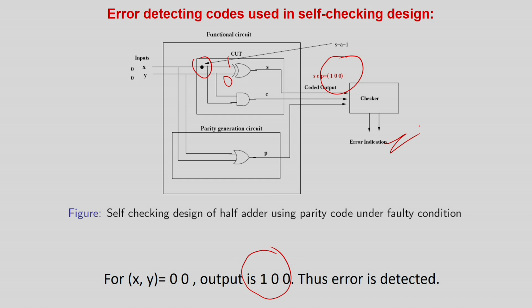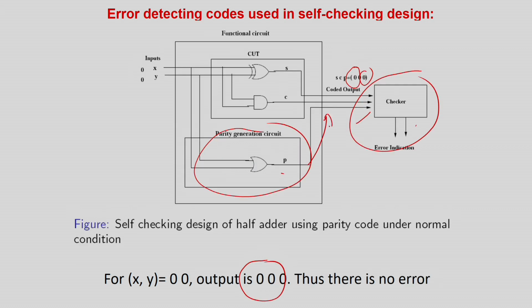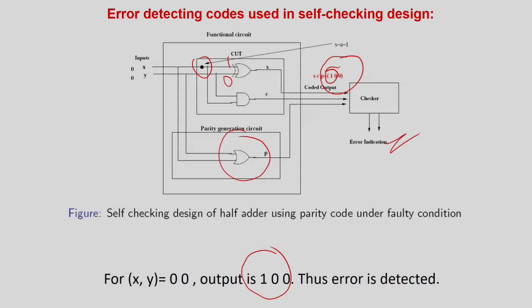So in parity, this parity checker is augmented with the circuit, so that with this expected working output, it will add a bit here, so that always in the normal circumstances of the CUT parity generator circuit, the output will be an even parity. Any stuck-at faults anywhere, either in the CUT or the parity generator, will lead to a so-called odd parity that will be detected. Now, it seems that parity is a very good way of handling it. Just add 1 bit parity and your job is basically done. So even without applying any input patterns, if I observe any problem in the output, your job is done.